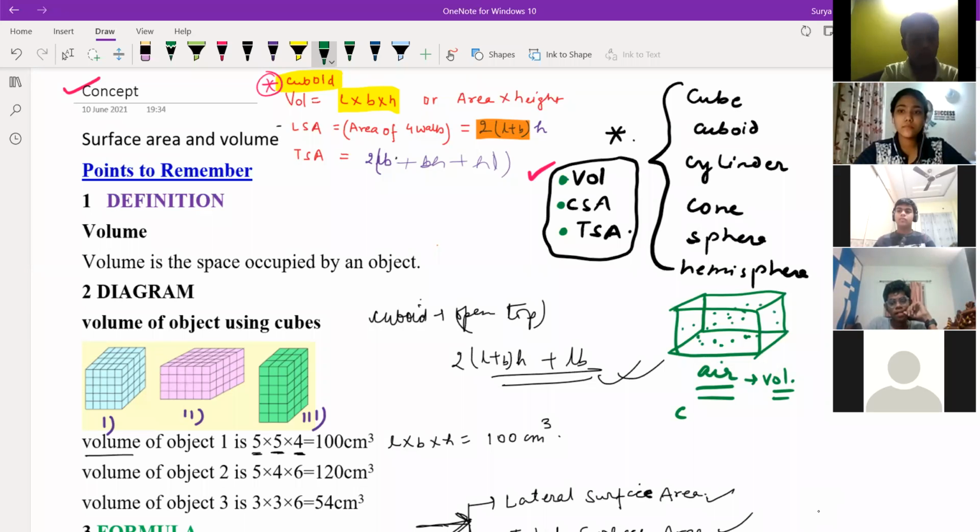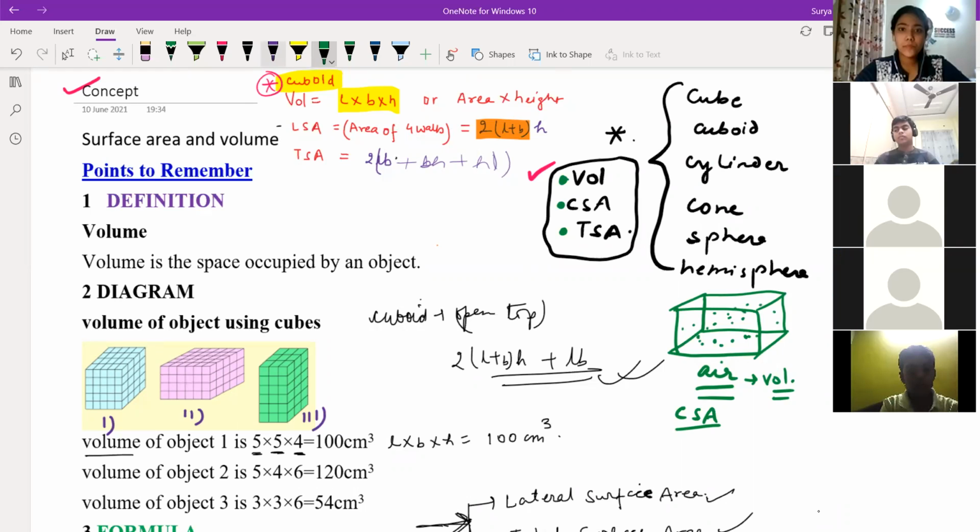Now we are talking about CSA. CSA full form is what? Deepshikha, what is the full form of CSA? Curved surface area. So do you know the meaning of curved surface area? It excludes the top part and the bottom part. So what is CSA of this cuboid? Anyone just raise the hands who knows CSA of a cuboid. 2 into LB plus BH plus HL.